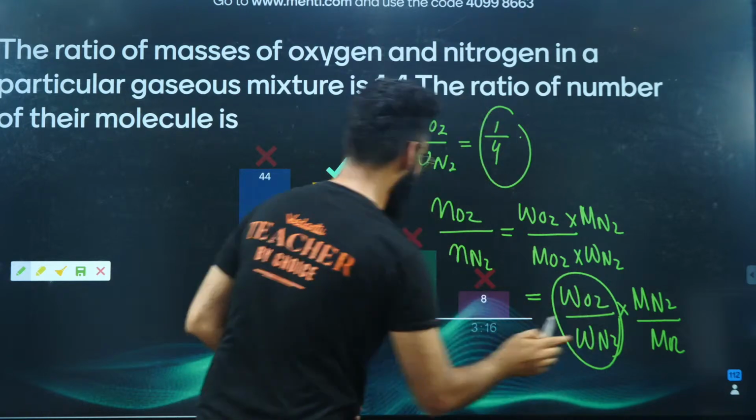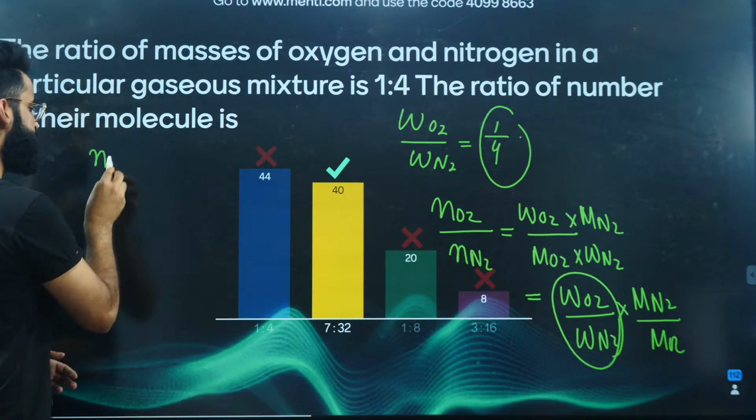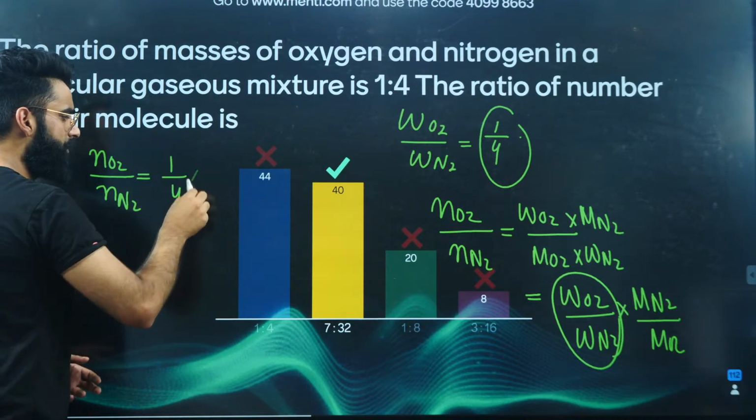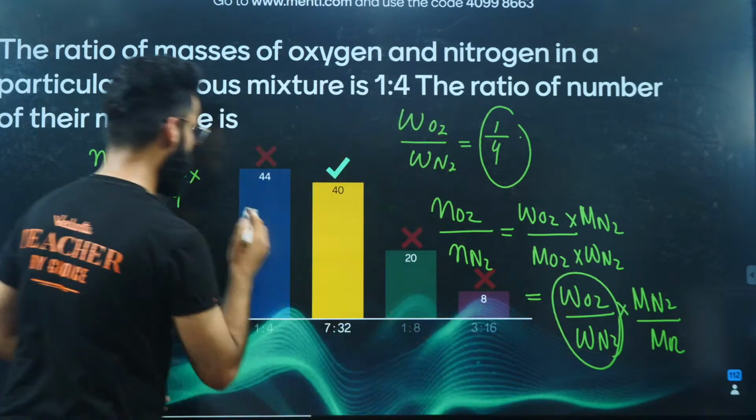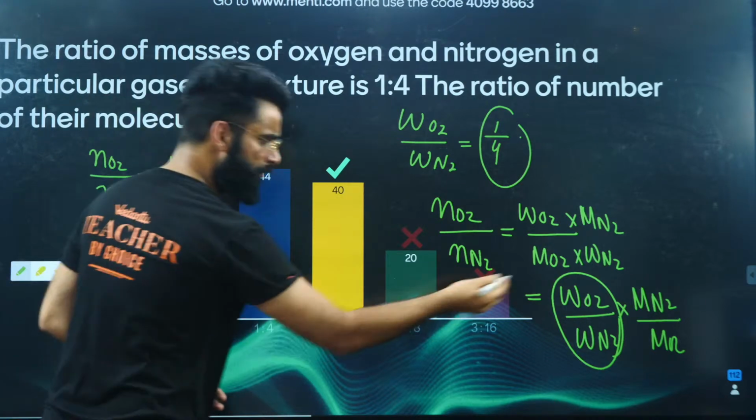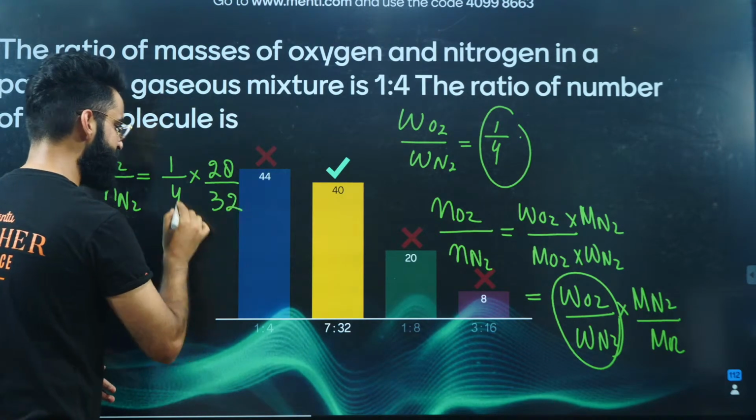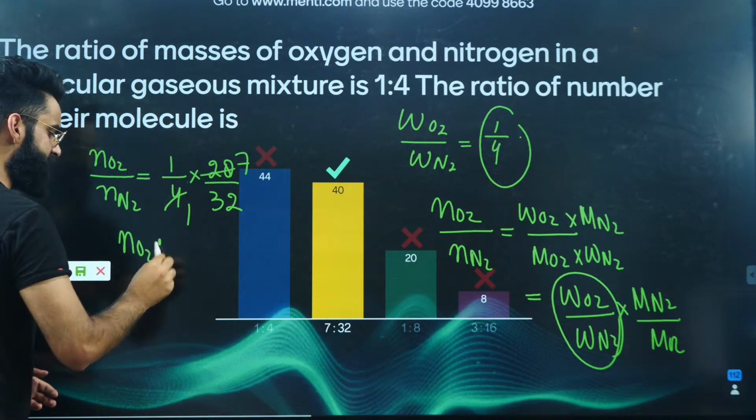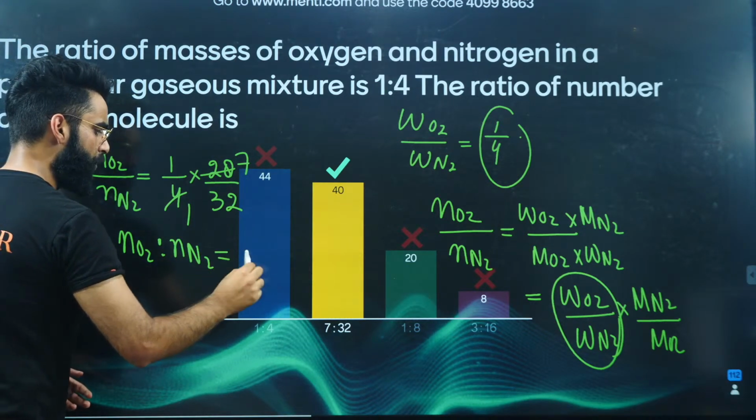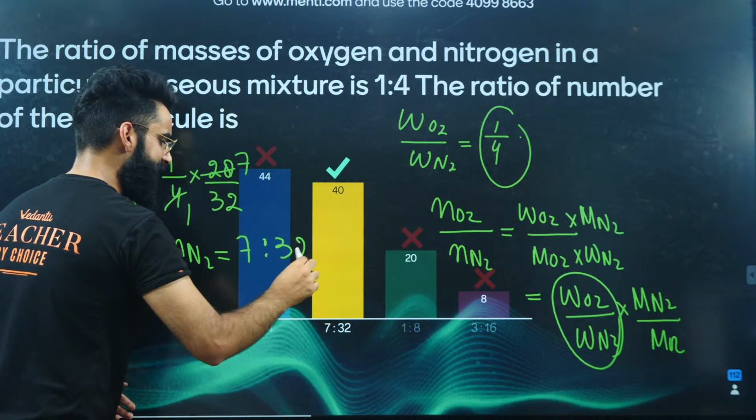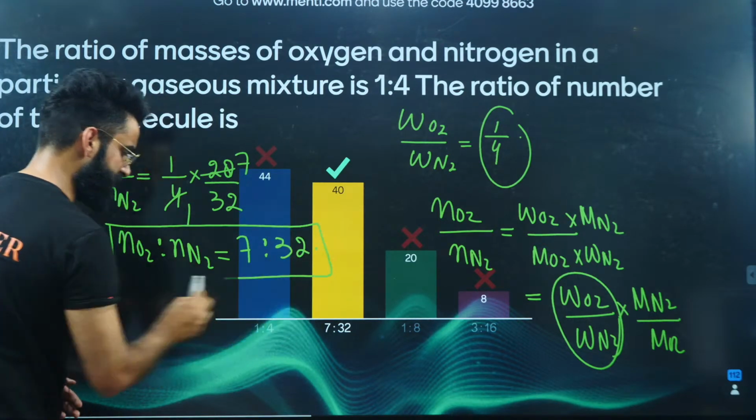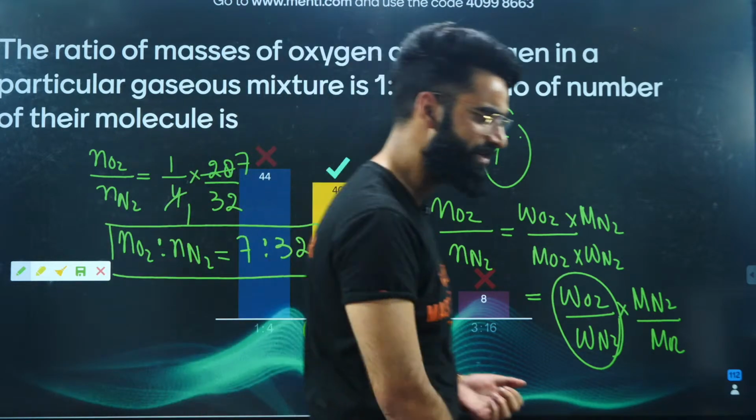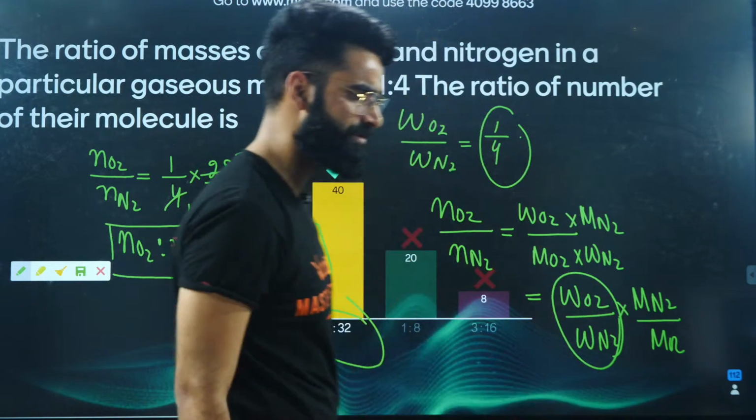So instead of this term, let me write it somewhere here. Number of moles of O2 divided by number of moles of N2 is equal to 1 divided by 4 multiplied by the molar mass of N2, 28 grams per mole, divided by the molar mass of O2, 32 grams per mole. So the number of moles of oxygen to the number of moles of nitrogen will be 7:32. And as I told you, whatever is the ratio of their moles, the same is the ratio of their molecules. So 7:32 is the answer to the question. Isn't it a very simple question?